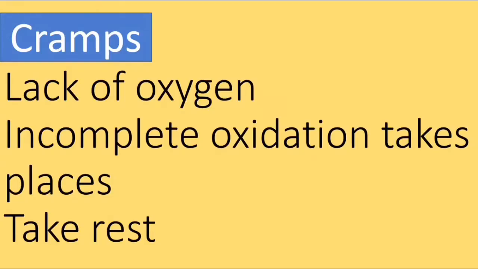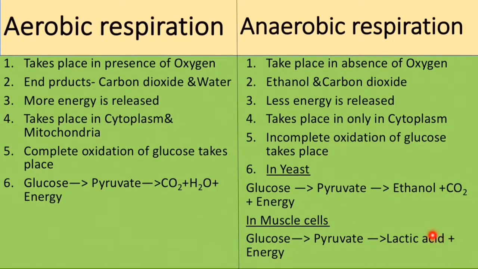Why do we get cramps? We get cramps due to lack of oxygen in the muscle cells. Incomplete oxidation takes place, so lactic acid will be formed. So we get cramps. When we take rest, due to sufficient supply of oxygen, we become normal. Let's see the difference between aerobic and anaerobic respiration.